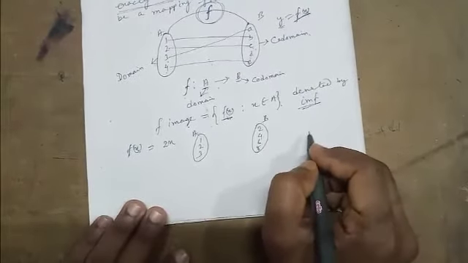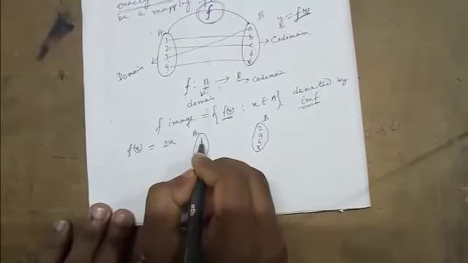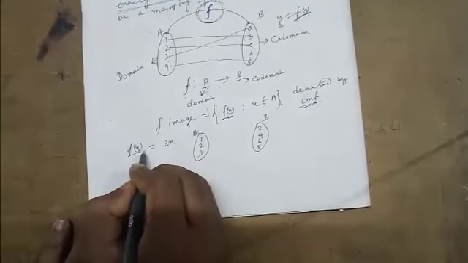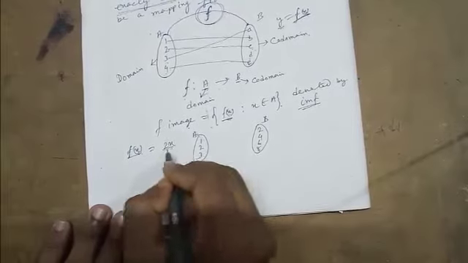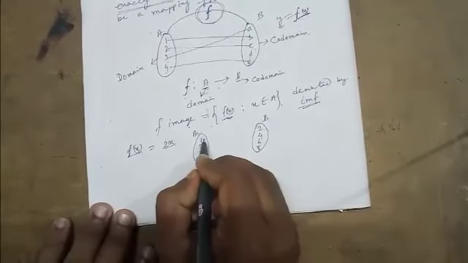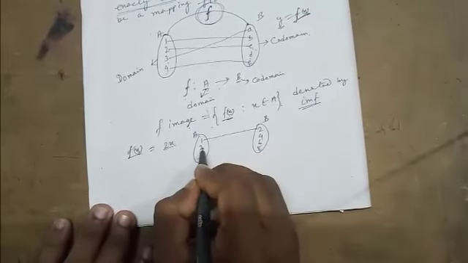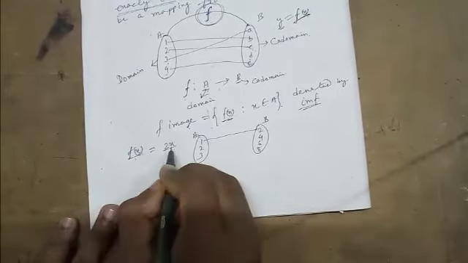Then 1 will go to 2, because when we put 1 in this function f(x), in the place of x, we get 2x, that means 2 into 1, that means 2. So 1 will go to 2. Similarly, when we put 2 in this function, we get 2 into 2, that means 4.